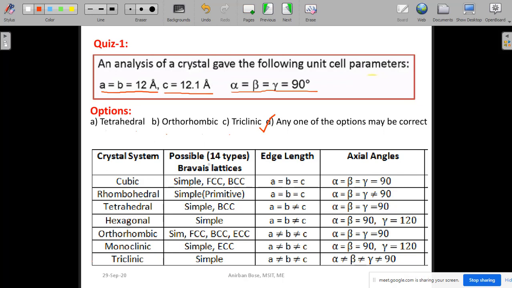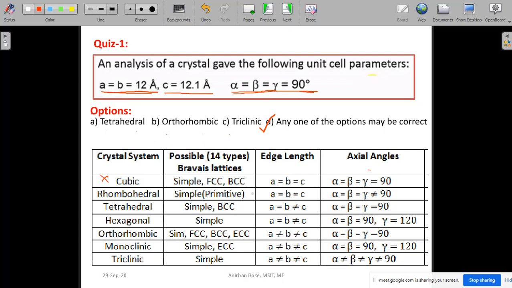Let us see why. Here it is clear that A equal to B in this crystal class, and alpha equal to beta equal to 90 degree, that is another restriction. Here you can see alpha equal to beta equal to 90 degree, but here A, B, C are equal, so it cannot be cubic.